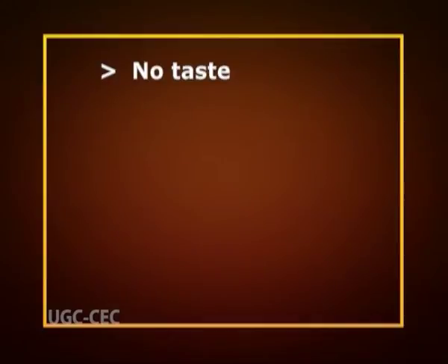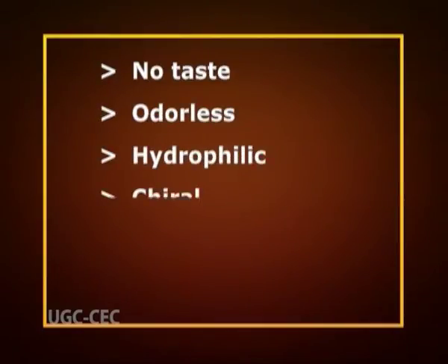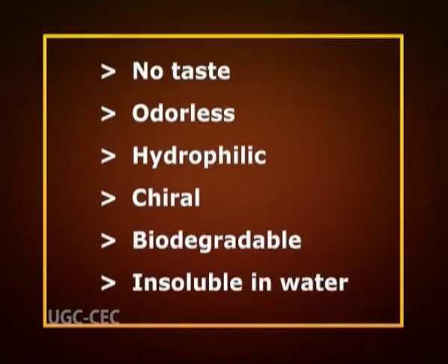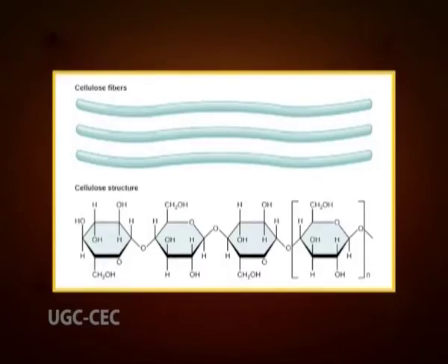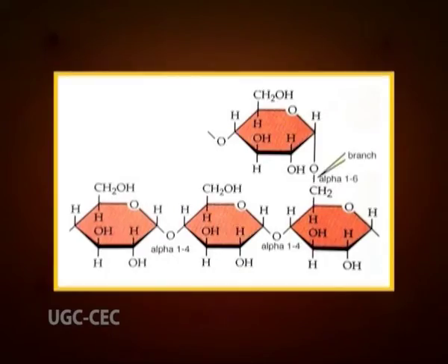Cellulose has no taste, is odorless, hydrophilic, chiral, biodegradable and insoluble in water and most organic solvents. It can be broken down chemically into its glucose units by treating it with concentrated acids at high temperature. Cellulose is derived from D-glucose units which condense through beta-1,4 glycosidic bonds. This linkage motif contrasts with that of alpha-1,4 glycosidic bonds present in starch, glycogen and other carbohydrates.